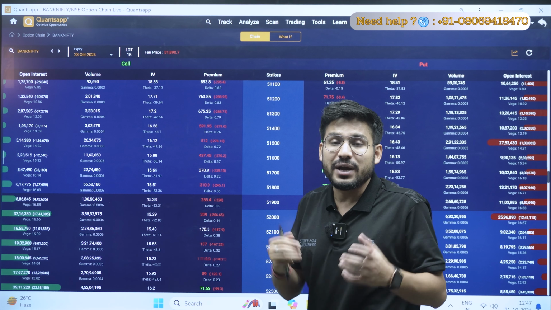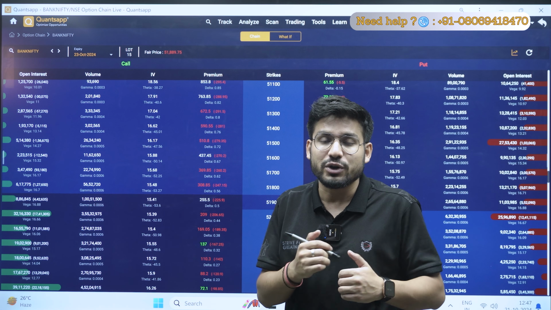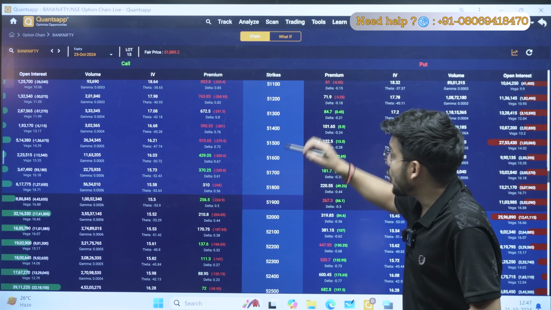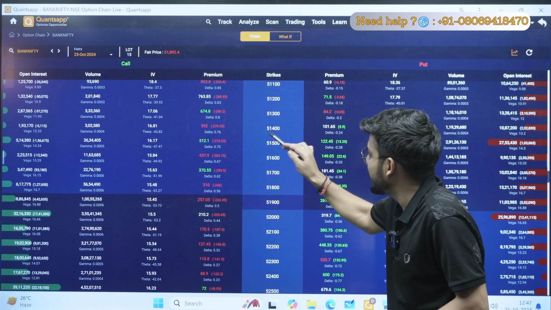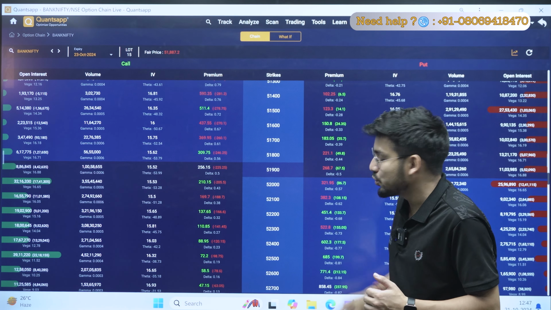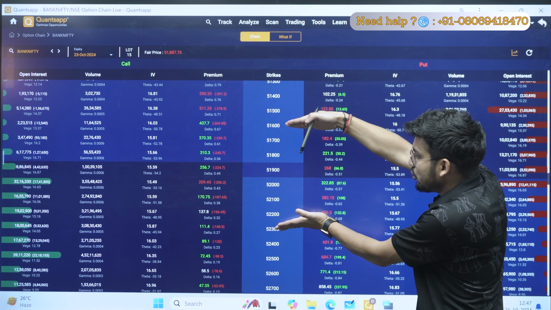At any point of time, if the market volatility is low, the sellers will not go that far beyond, but they will sell the near strike prices. For example, you will see the maximum open interest accumulated at 51,500 and 52,300. It means now they don't have any fear.